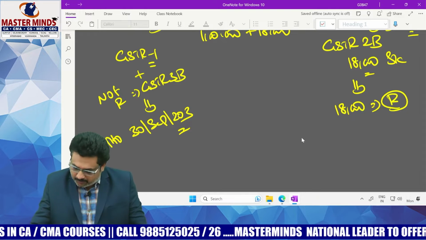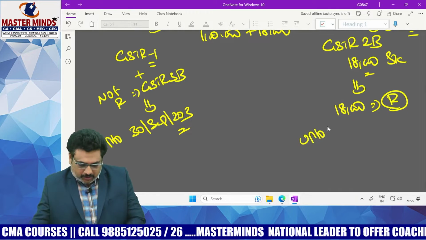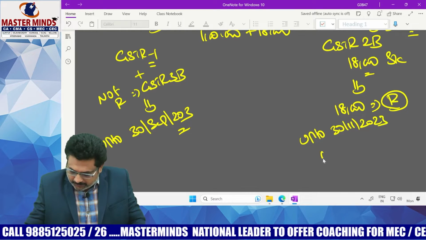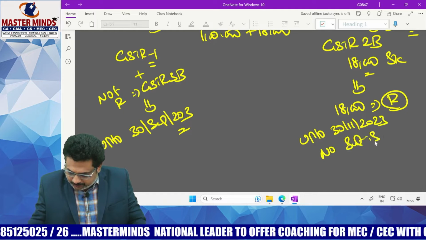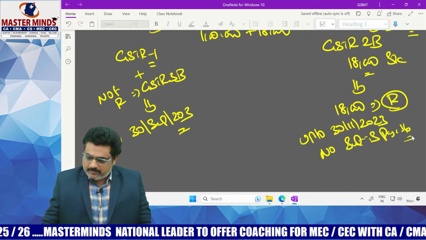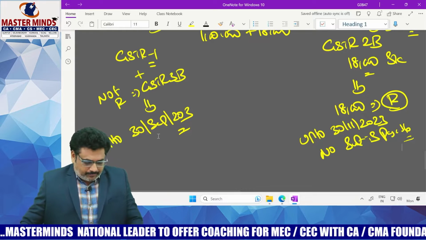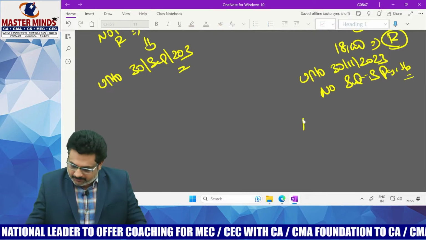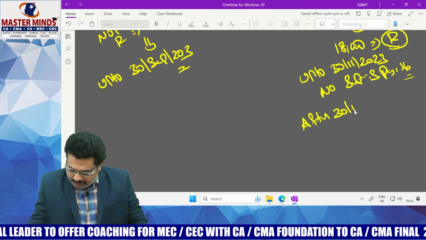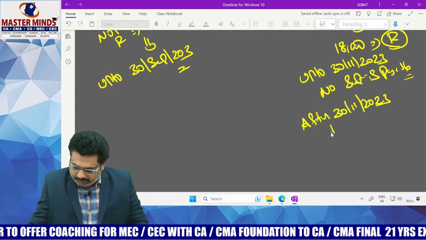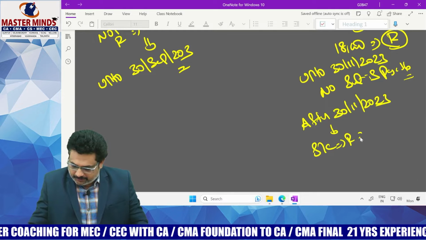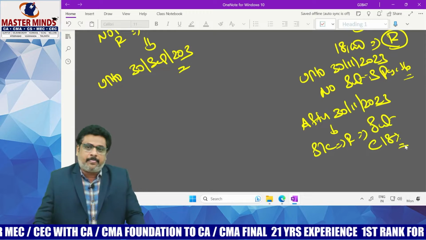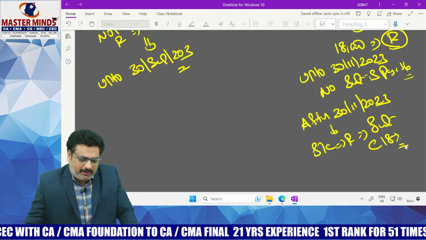If he reverses it on or before November 30th, 2023, then no interest is payable. Okay. If the amount is not reversed on or before November 30th, that means after 30th November 2023, in that case, interest needs to be paid at the rate of 18% per annum.